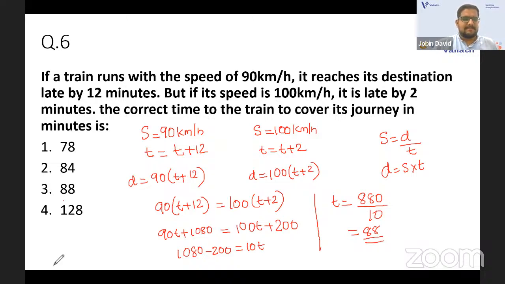88 will get the answer. You can check the answer. Yeah, it's 88 only. The answer is 88. So you can just equate the distance and then get the answer. That's all. Fine. Going to the next part, we have the seventh question.